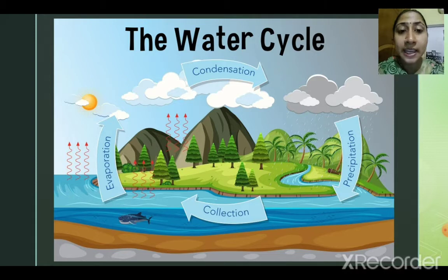What is the water cycle? The natural cycle of water in which the water changes from one form to another. So what happens in this water cycle? We have already discussed the different forms of water and how the forms of water change, right? So here in the water cycle we are going to read how water changes its form from one form to another, and it's a continuous cycle. That's why it's called a water cycle. It keeps on going. So it starts with evaporation.